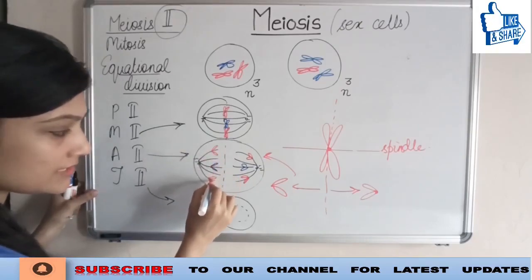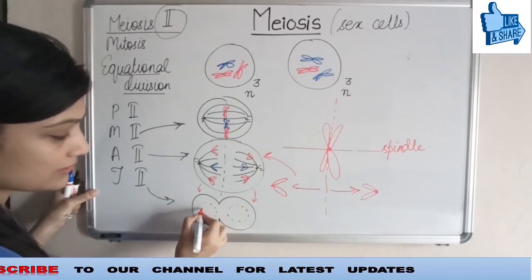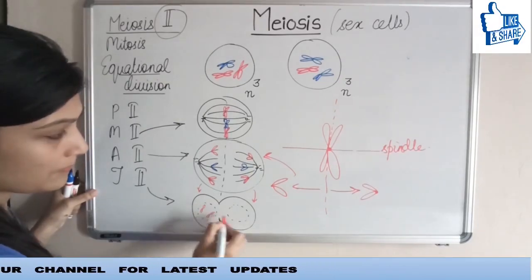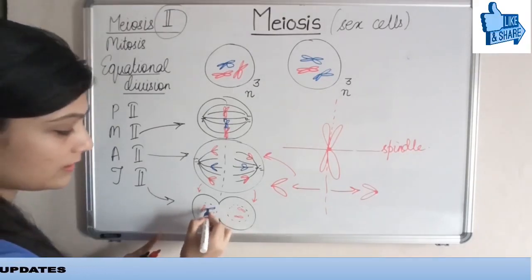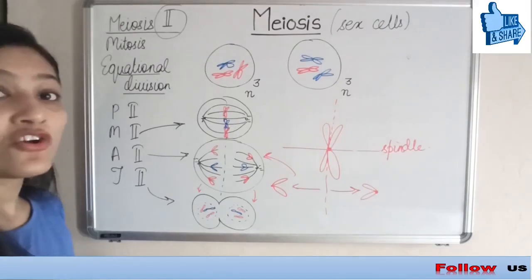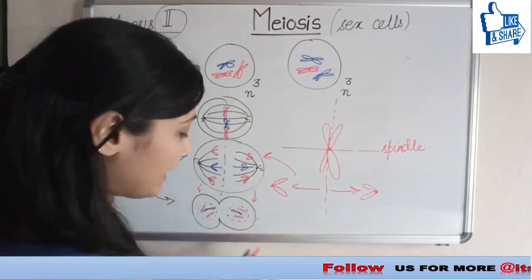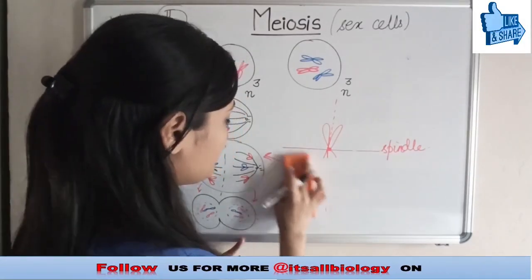This is going to receive this lot and this is going to receive this lot. Like this. So this is the process of meiosis, and at the end, let me just erase it here.